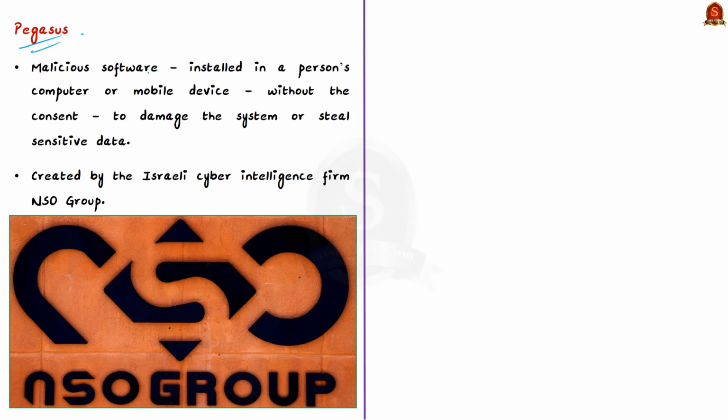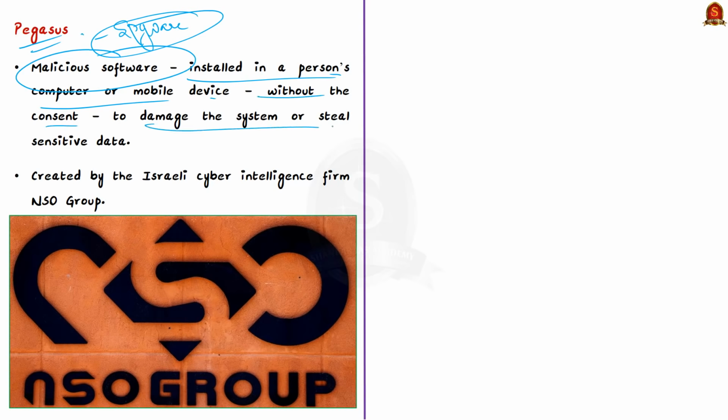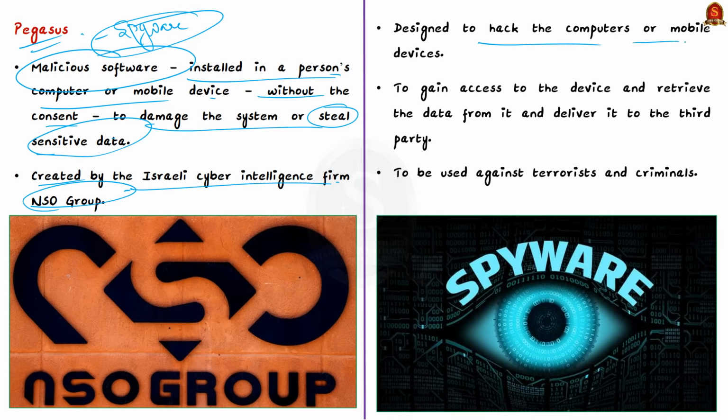See, it is a spyware. Spyware is a sort of malicious software that is usually installed in a person's computer or mobile even without the consent. It will damage the system or it will steal the sensitive data. See, the Pegasus spyware was created by the Israeli cyber intelligence firm NSO Group. It is also designed to hack computers or mobile devices to gain access to the device and retrieve the data from it without the user's consent.